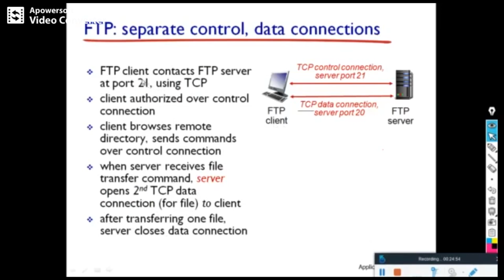The FTP client contacts the FTP server using port number 21. That is, 21 is for control signals. And the client is authorized over the control connection. See here, 21. The client has to be authorized. Once the authorization is done, the client browses the remote directory, sends commands over the connection, etc. And then data transfer will be done using port number 20. After that, the connection will be closed by the client.